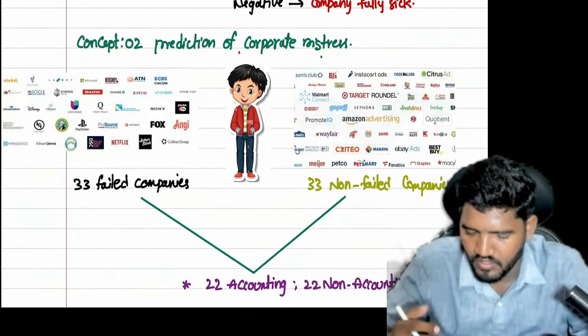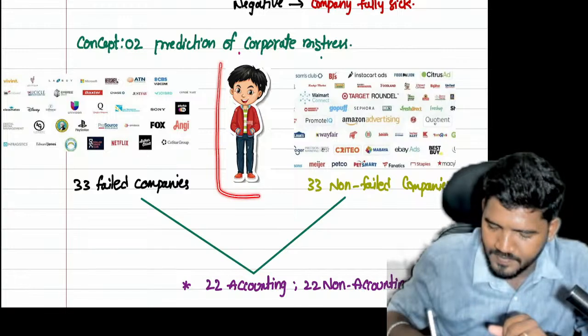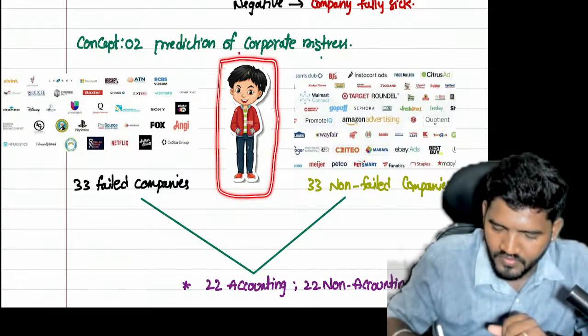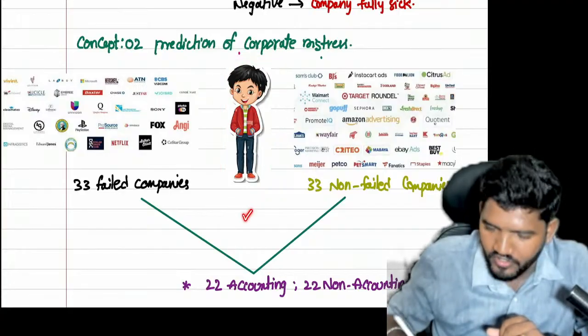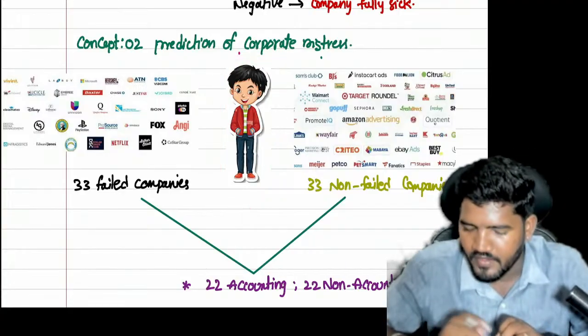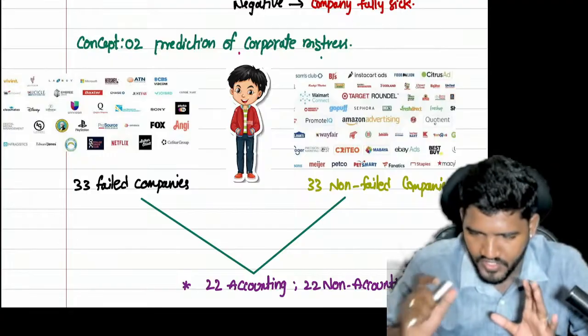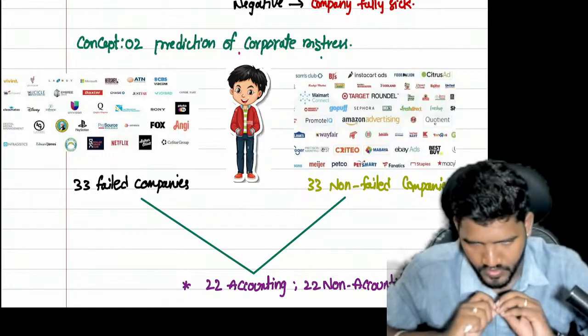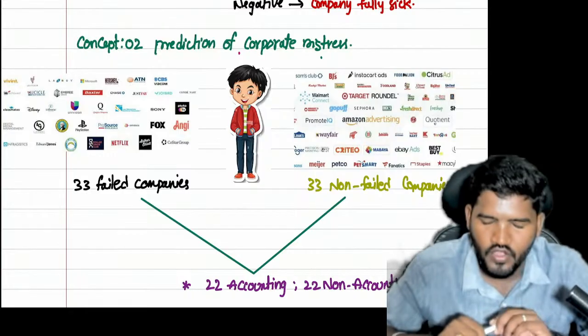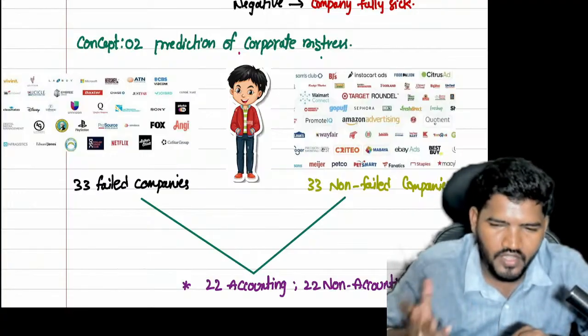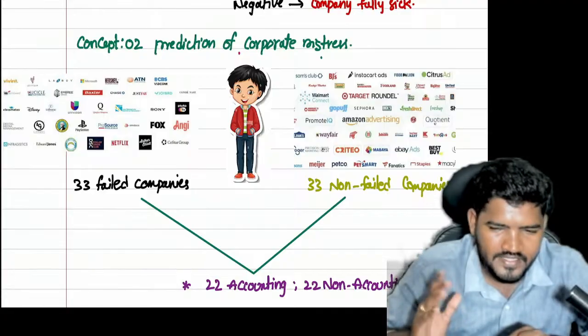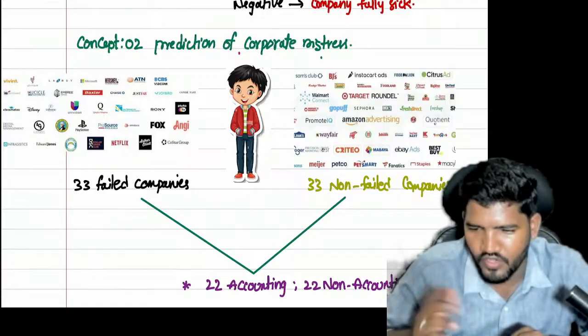Okay, come to here. This person is there, na? This boy's name is Altman. So he created a concept called the Altman Z-score so that we can estimate today the future success or failure of the company.